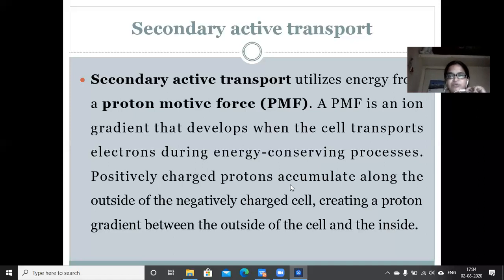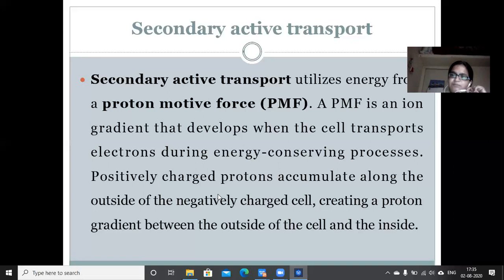Positively charged protons accumulate along the outside of the negatively charged cell, creating a proton gradient between the outside of the cell and inside of the cell. When electrons are transported from outside to the interior of the cell, negative charge inside the cell will increase because of accumulation of electrons, so positive charge will decrease.